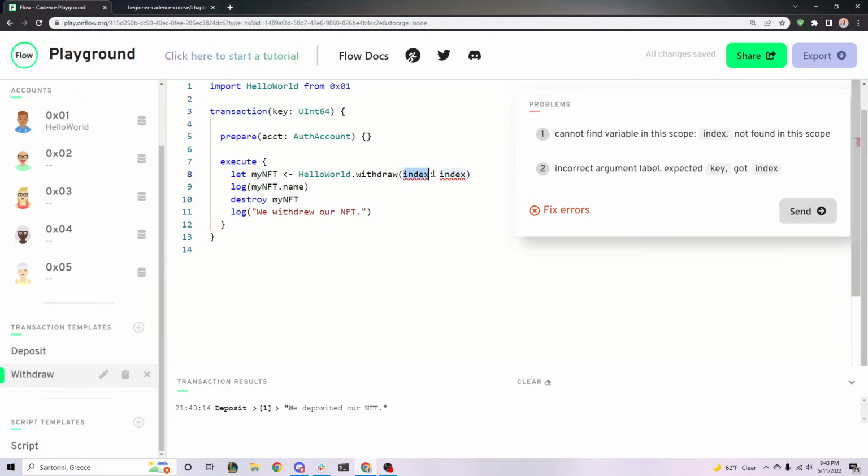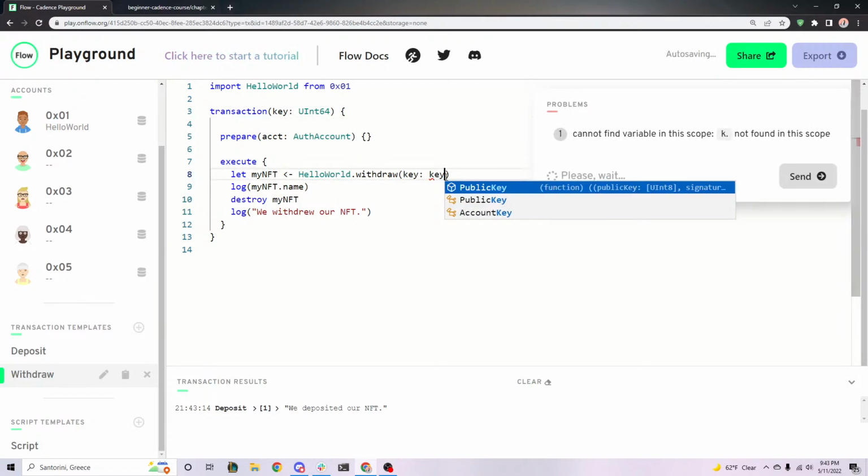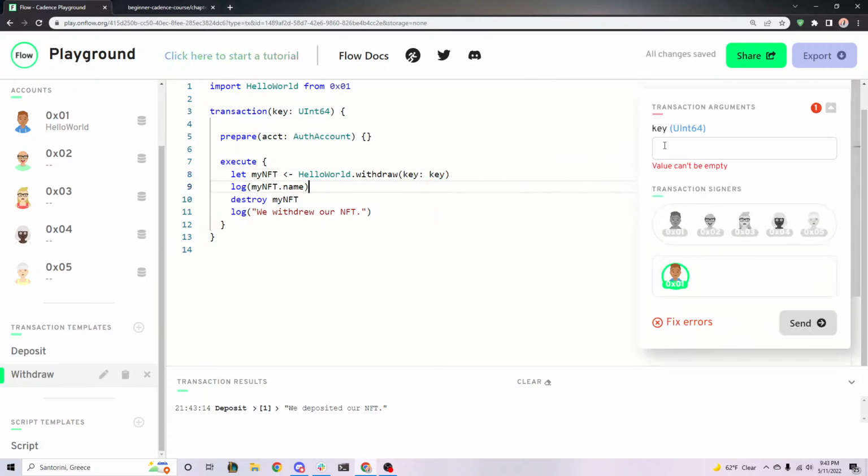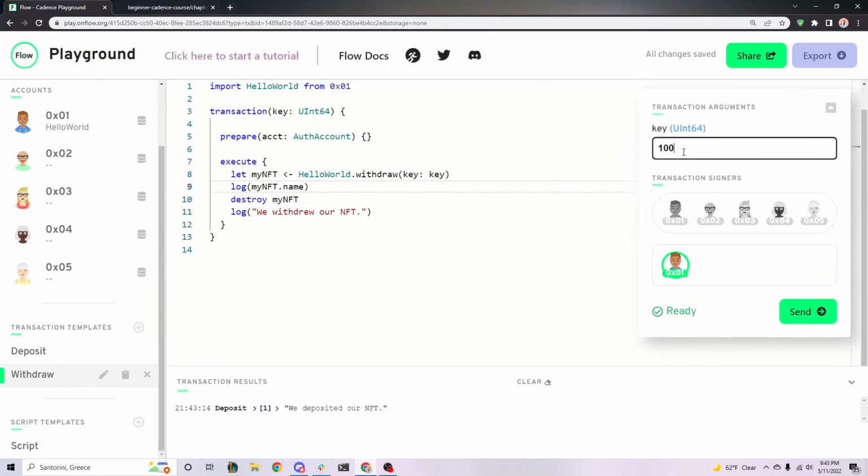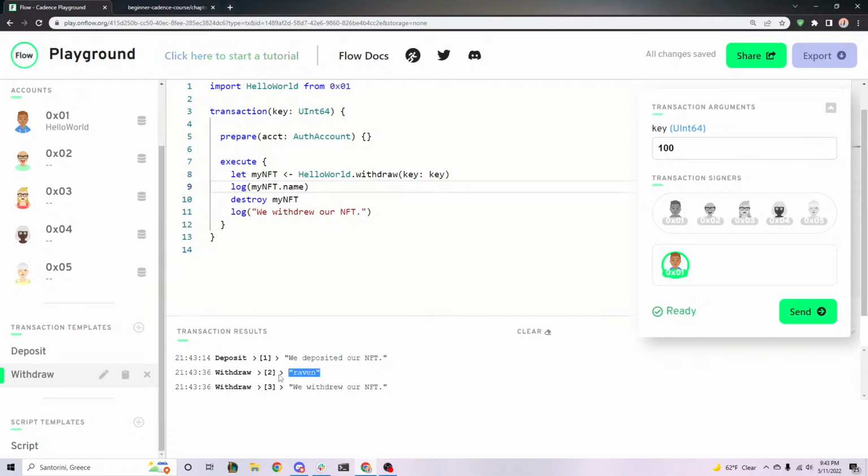And this should be the key, right? So let's go ahead and type in a key of 100 because we know something exists there. And it says Raven, we withdraw NFT. Perfect, right? So let's go ahead and try 100 again. It's going to say unexpectedly found nil while forcing an optional value.